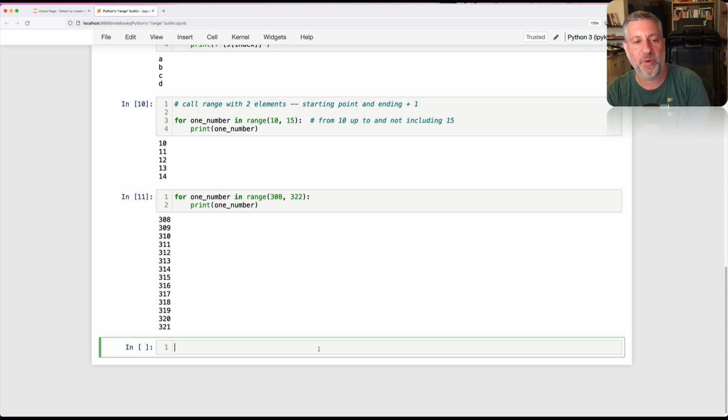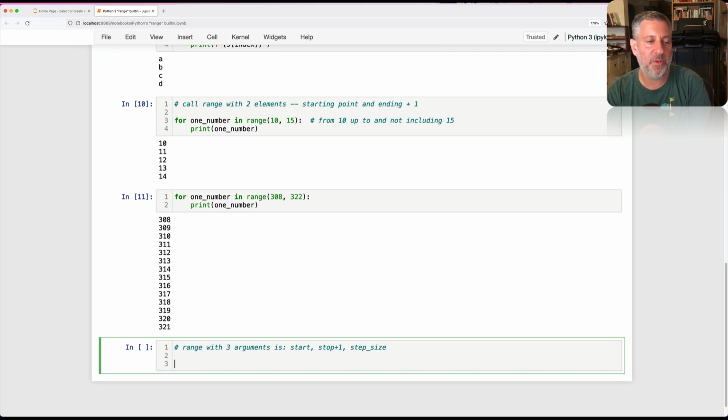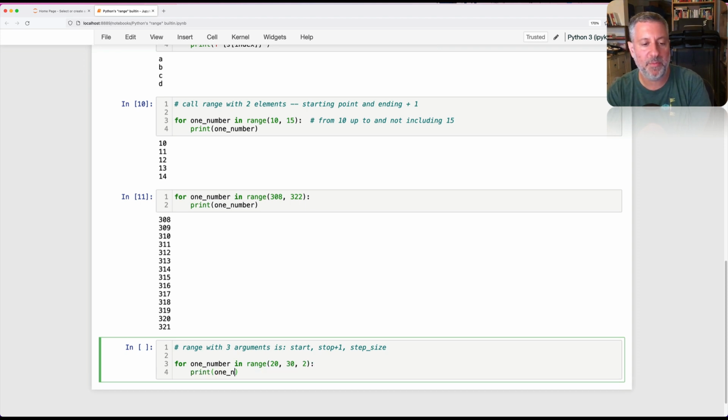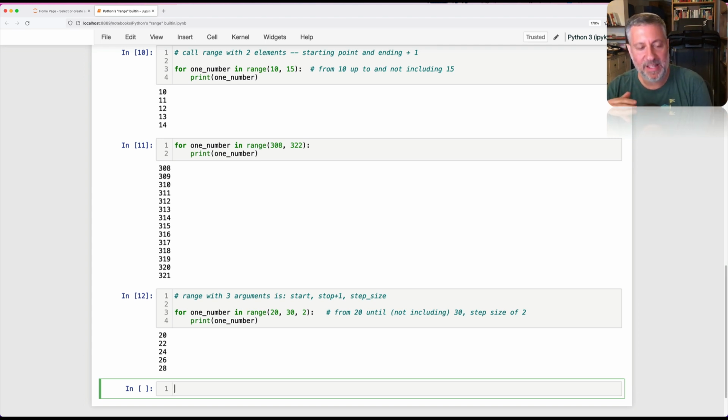Well, there is a third version of range as well. And range with 3 arguments is start, stop plus 1, and step size. So if I say, let's just do this, for one number in range, and we'll say here from 20 to 30 by 2s, print one number. So this means from 20 until not including 30, and then a step size of 2. What does that mean? It means each time we're going to increment our number by 2, not by 1, which is the default. So we have 20, okay, add 2, 22, add 2, 24, add 2, 26, add 2, 28. Oh, we would get to 30, and it's always up to and not including 30, so there we stop.